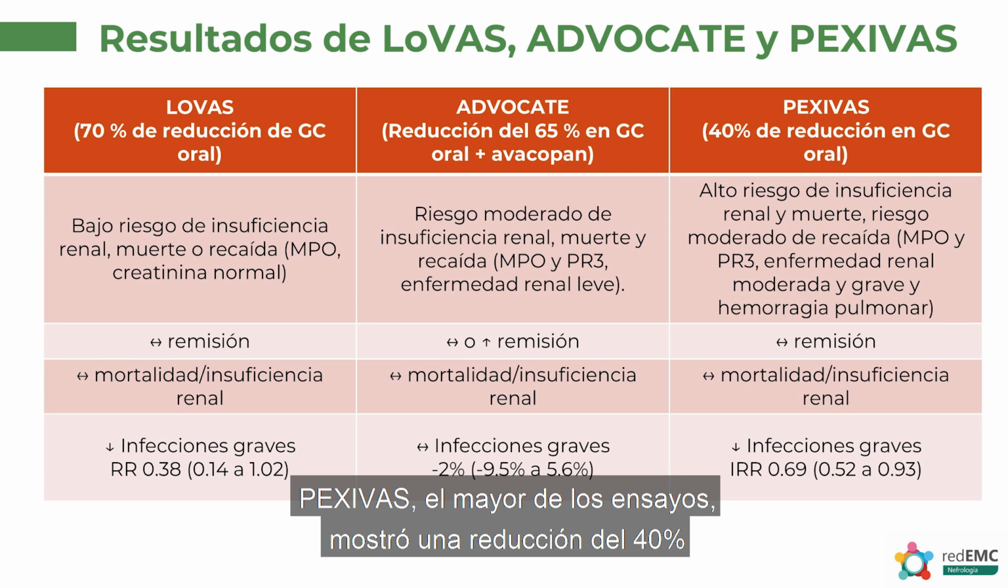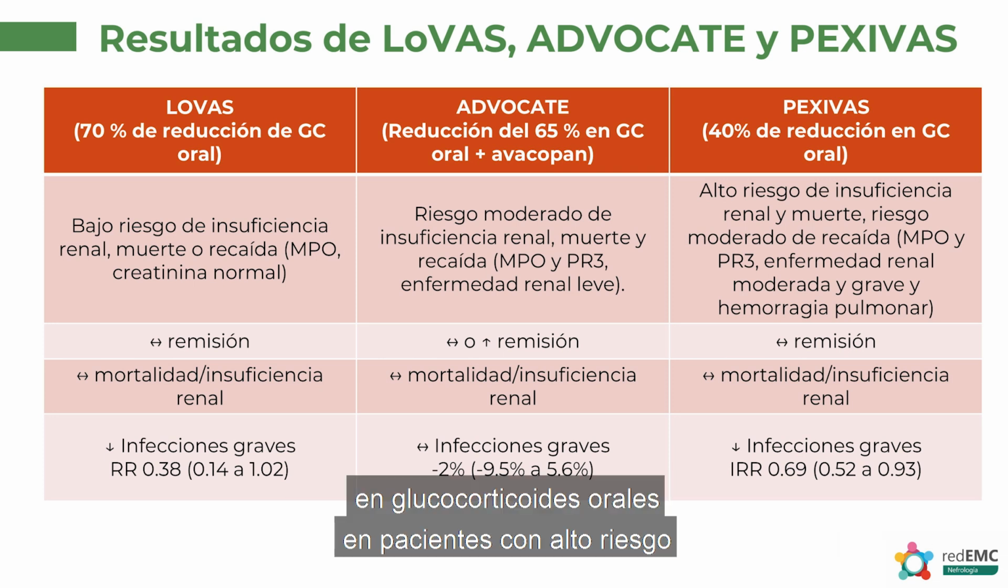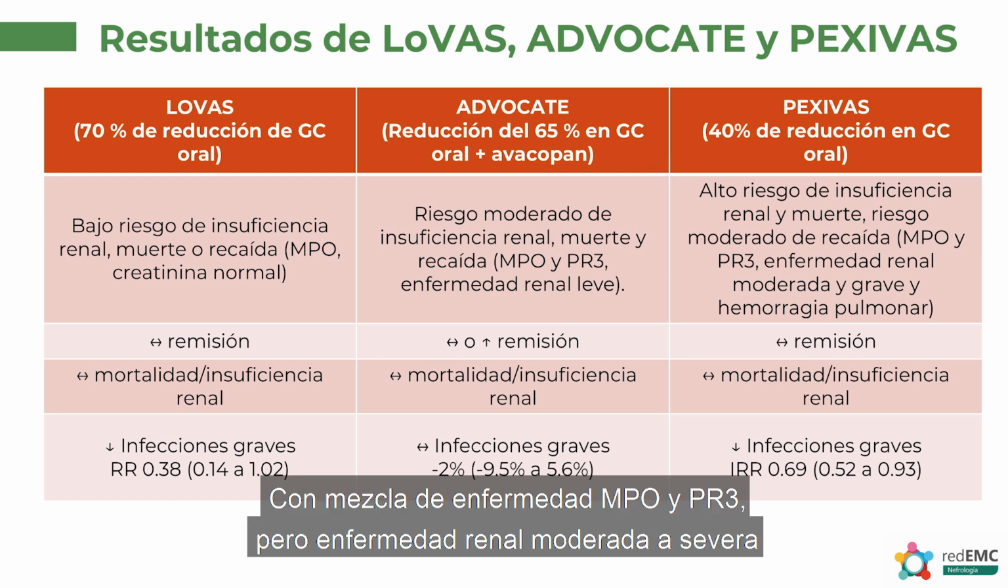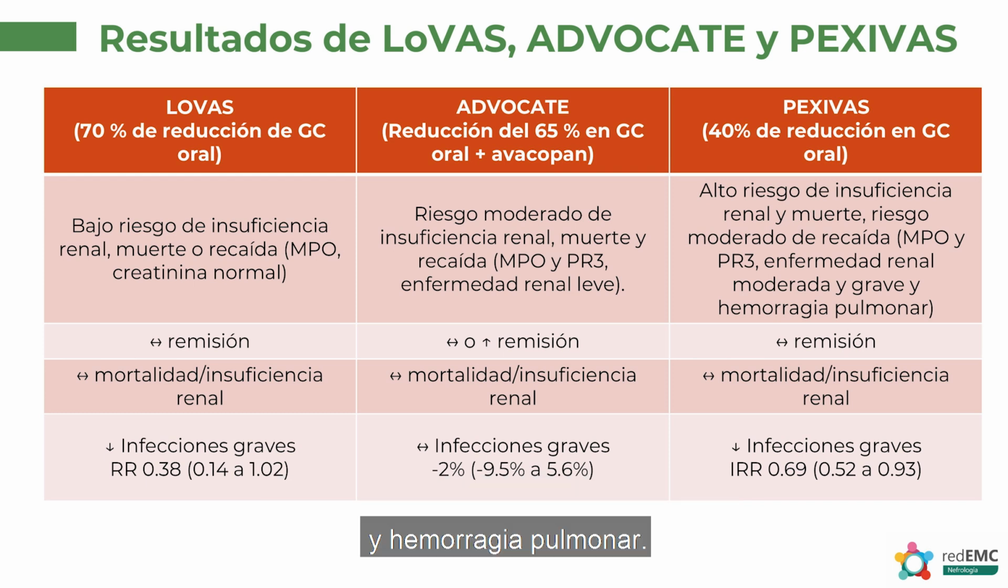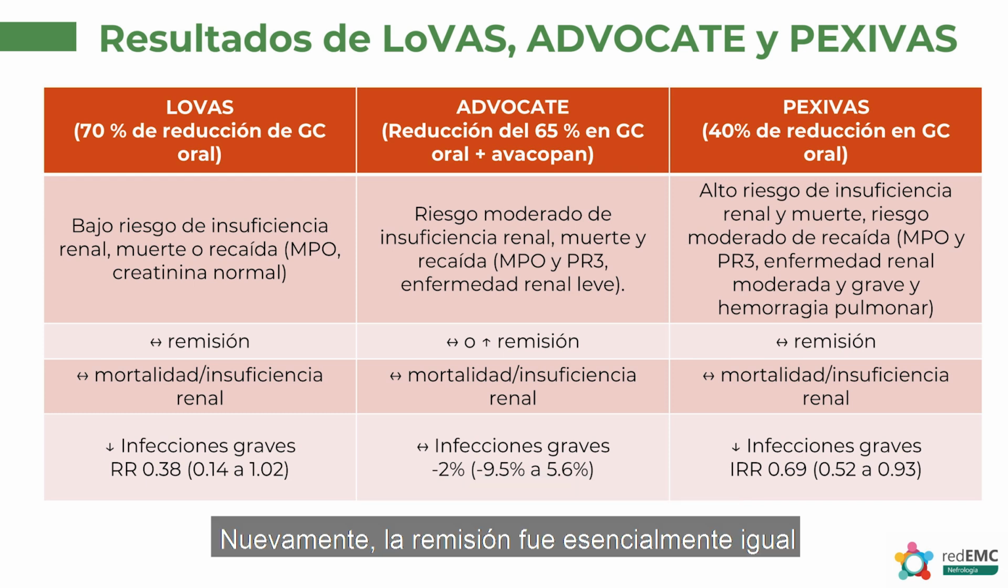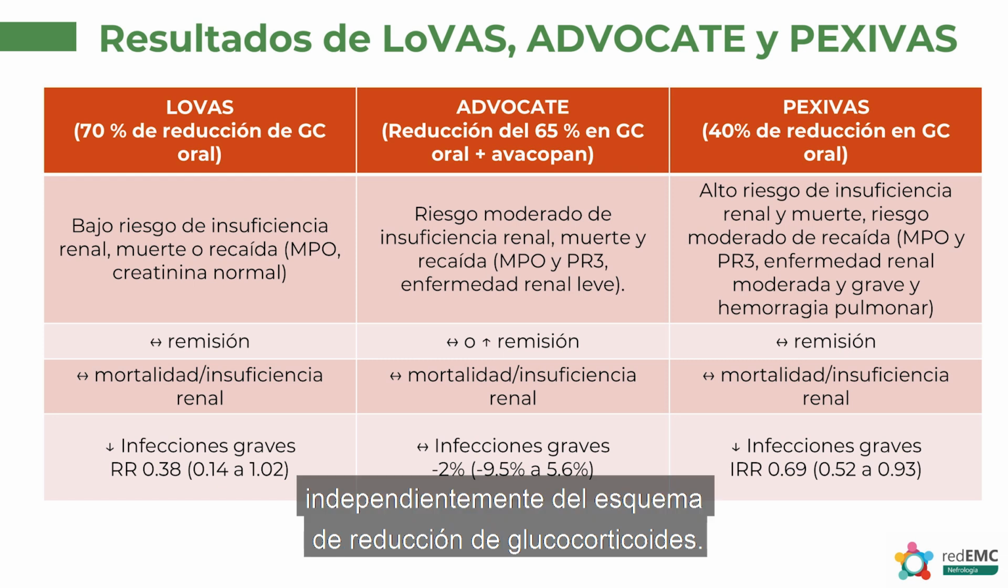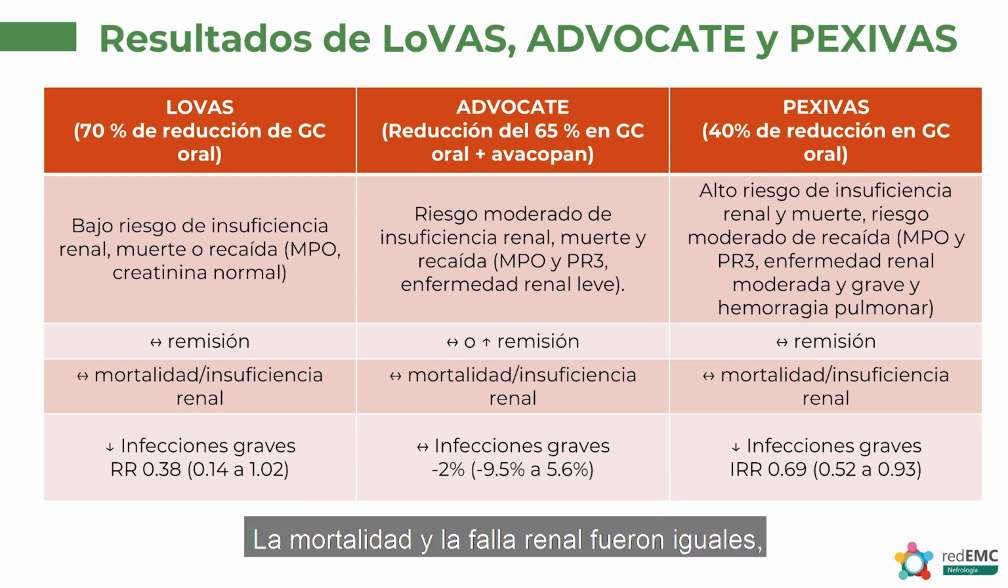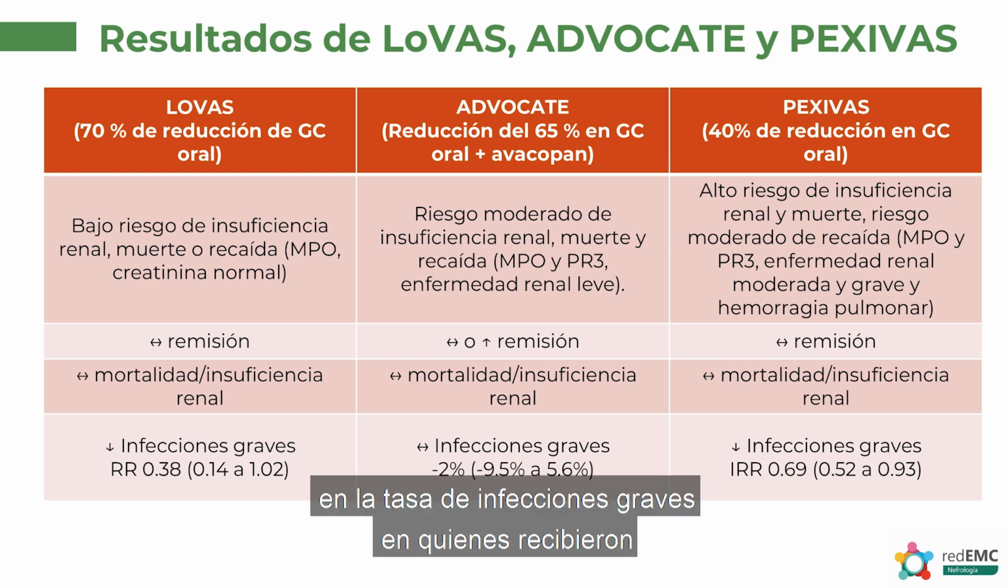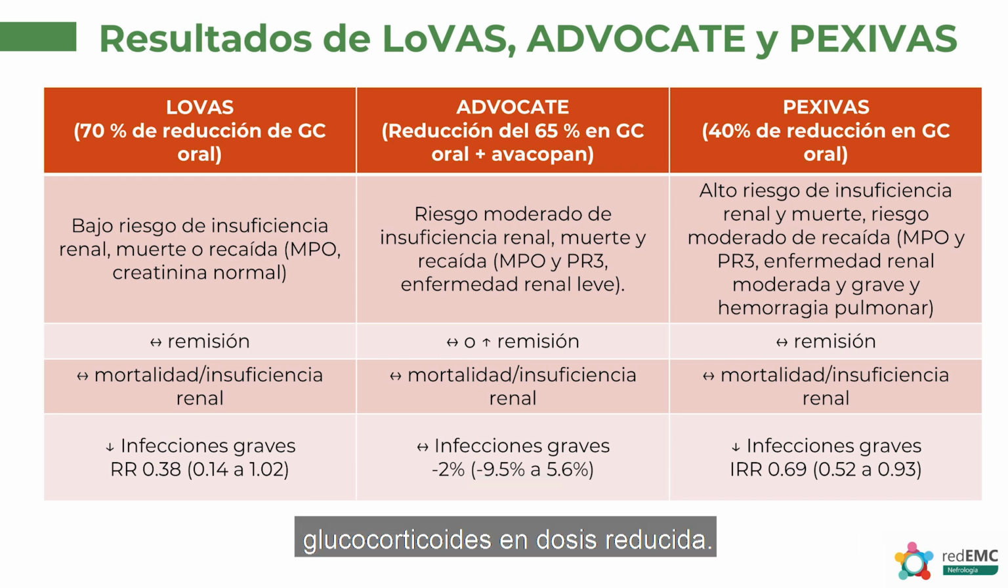PEXIVAS, the largest of these trials, showed a 40% reduction in oral glucocorticoids in patients who are at high risk of kidney failure and death and at moderate risk of relapse, a mixture of MPO and PR3 disease, but moderate to severe kidney disease and lung hemorrhage. Again, remission was essentially the same regardless of the glucocorticoid tapering regimen. Mortality and kidney failure were the same, and there was a roughly 30% reduction in the rate of serious infections for those who received reduced dose glucocorticoids.